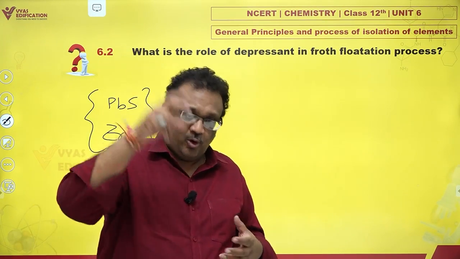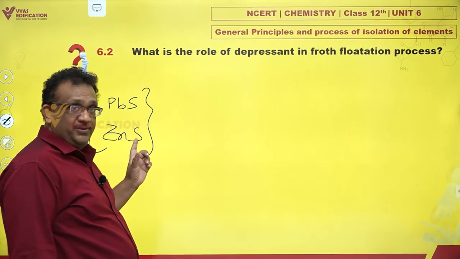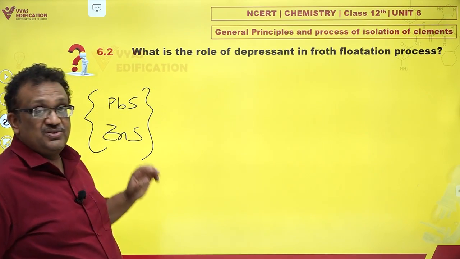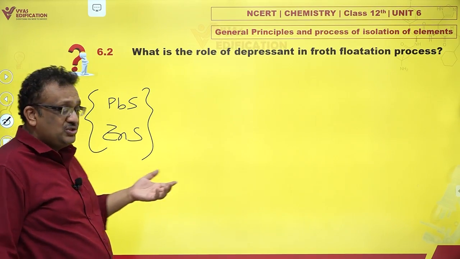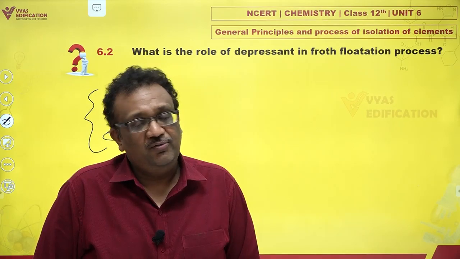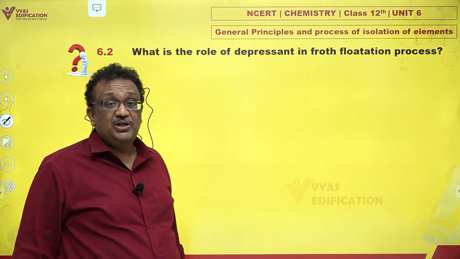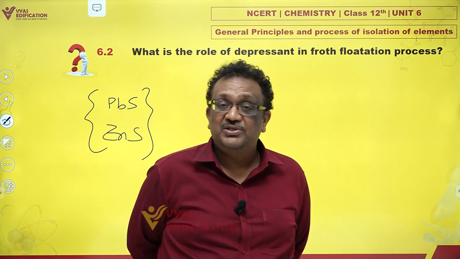We put water, we put oil, we stir them, create a froth, and because froth is created mostly by oil, with oil bubbles we manage to associate PbS and ZnS, the sulfide ores. They float to the surface and they can be removed, and this process is called froth flotation. What is the idea of a depressant? Depressant means you depress something. Why do we want to depress this?